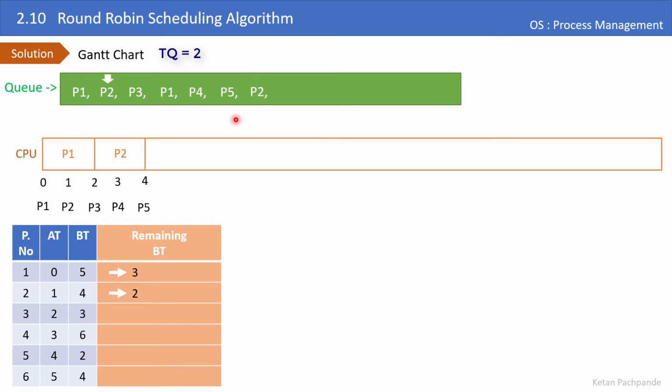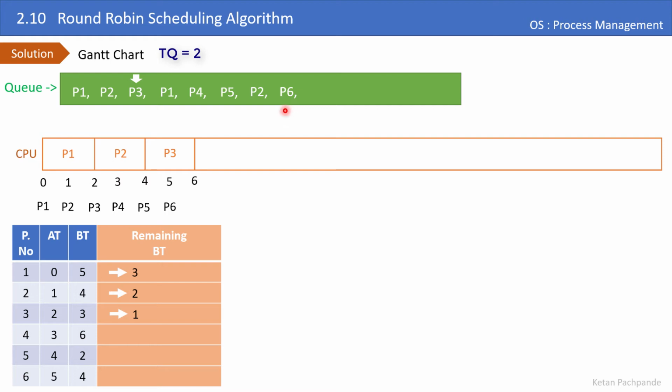Let's increment the head and repeat the process. So now the head points at P3. Let's schedule the process P3 for 2 time units. And let's decrement the remaining burst time by 2 because you have allocated 2 time units, and it is now 1. Meanwhile, the process P6 arrives at time t is equal to 5. So I have to put that process in the queue.